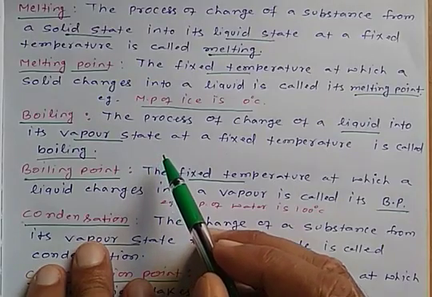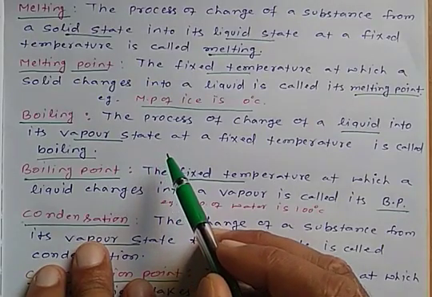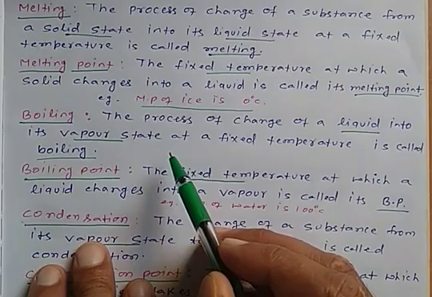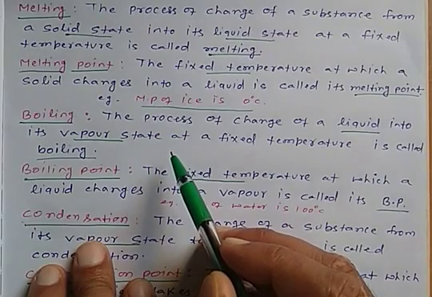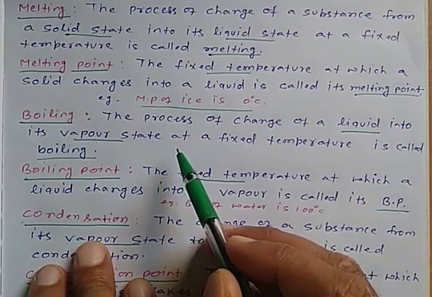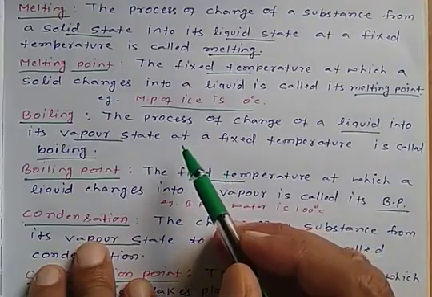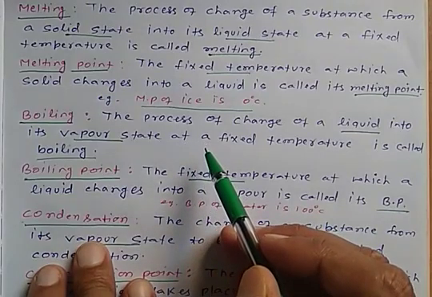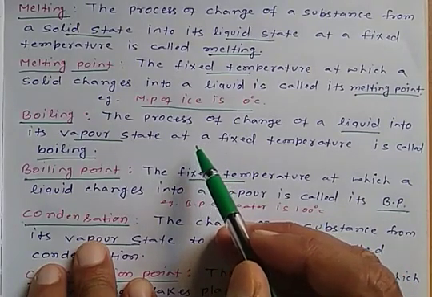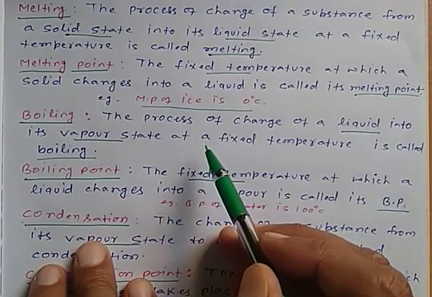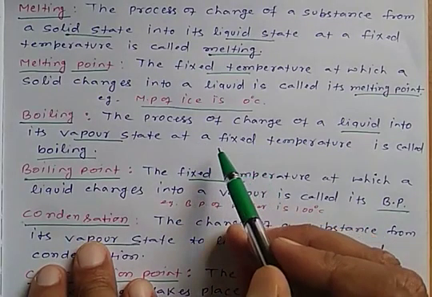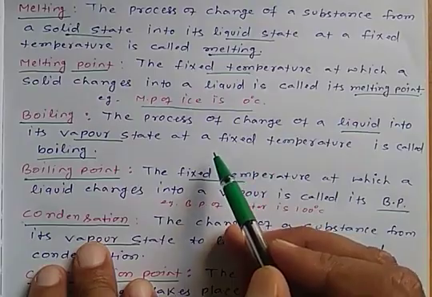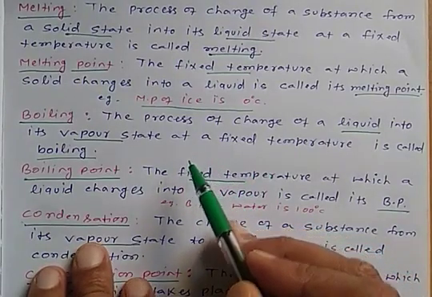Again, we can take the example of water. Now, if we heat the water, gradually the water changes into the vapor state. So the changing of water into vapor after heating is called boiling.